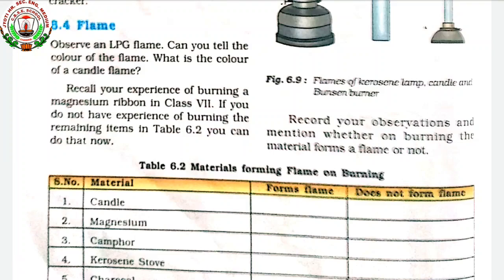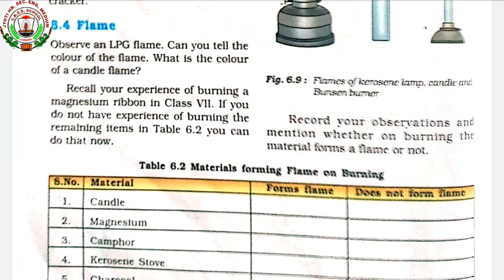Yes, children, in the previous class we studied combustion, types of combustion, that is rapid and spontaneous combustion, as well as explosion. Now, today we are going to learn about the flame and the different zones of a candle flame. So let's go for it.